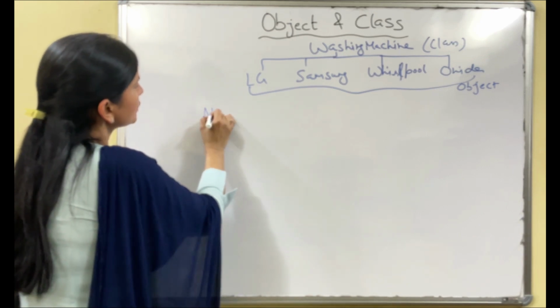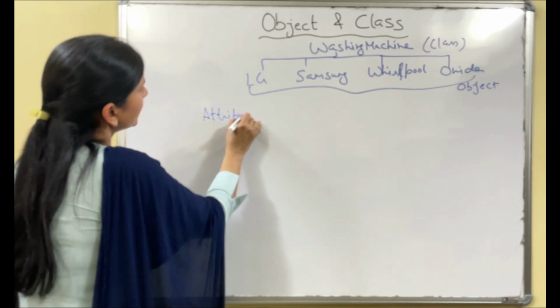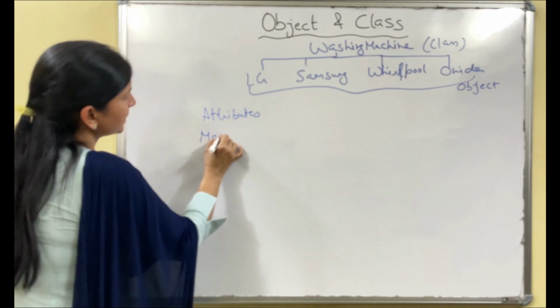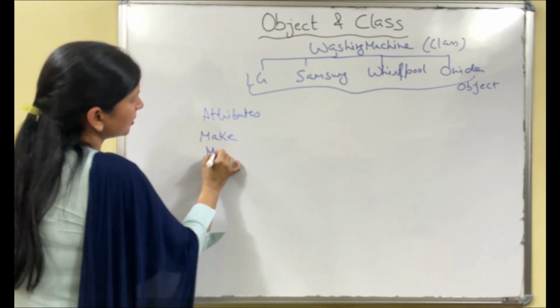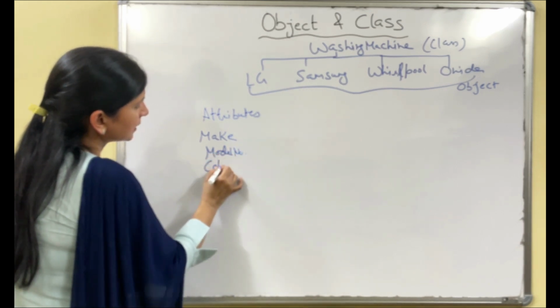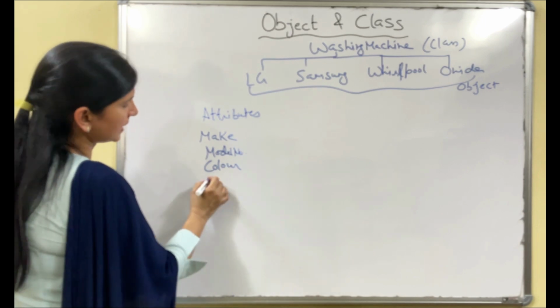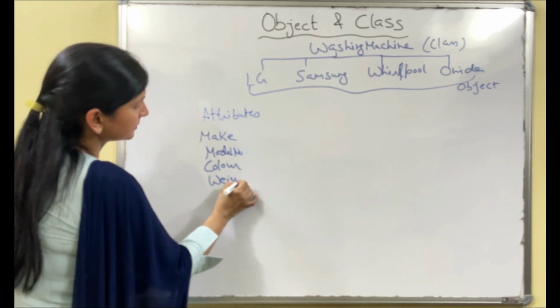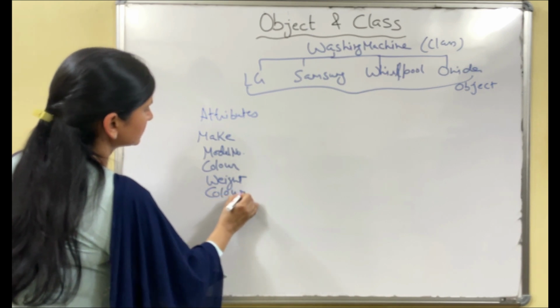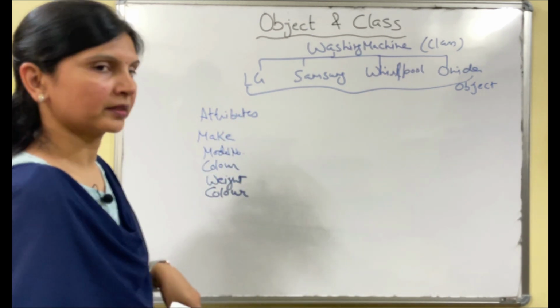Like few attributes are defined, or characteristics you can say, like who is the maker, model number of the machine, color of the machine, weight of the machine. So these are the few attributes, right?